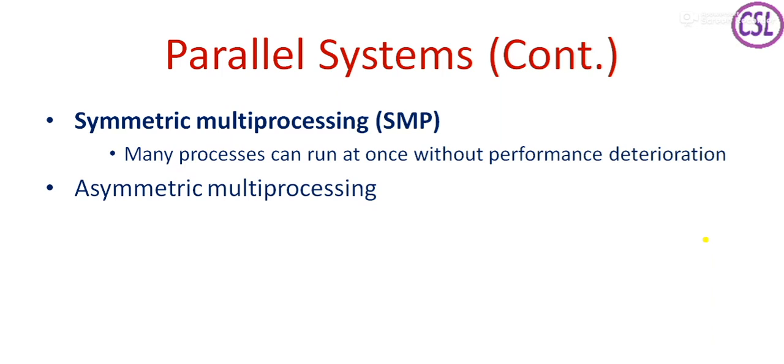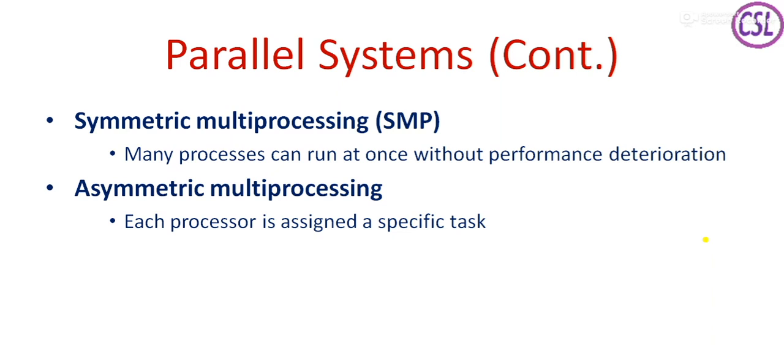That is symmetric multiprocessing. And asymmetric multiprocessing is where each processor is assigned a specific task.